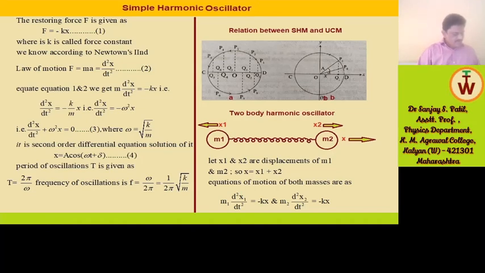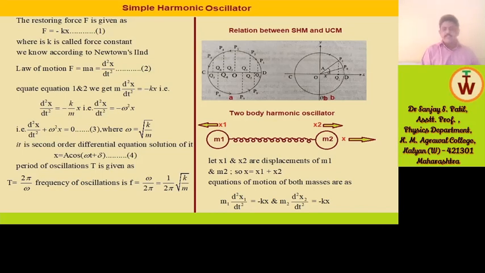When the particle P is at P1, Q is at Q1, at a distance x from O, the mean position. Hence x is the displacement of Q at time t. So from this figure B, we can see that x is equal to a cos of omega t plus delta. So this is the relation between simple harmonic motion and uniform circular motion.